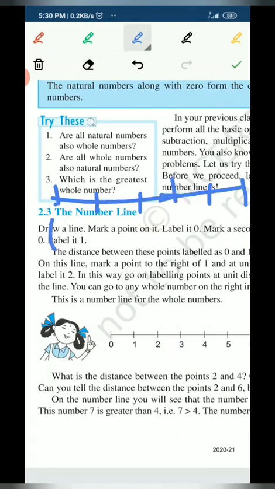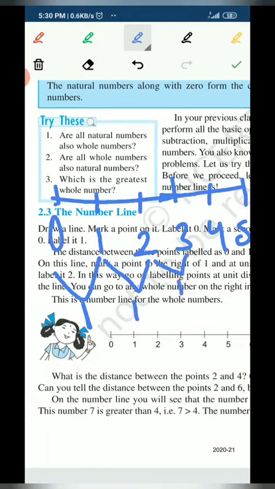So if I write 0 here, 1 here, 2 here, 3 here, 4 here and 5 here, the distance I am maintaining, as you can see, between 0 to 1 is a distance of 1 unit, between 1 to 2 also 1 unit, between 2 to 3, 1 unit, between 3 to 4, 1 unit, and similarly between 4 and 5 there is a distance of 1 unit.